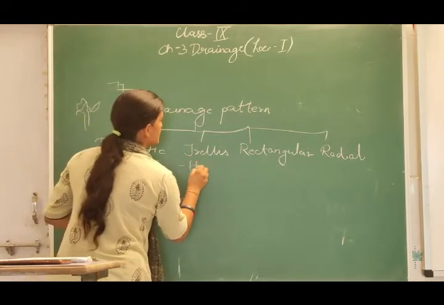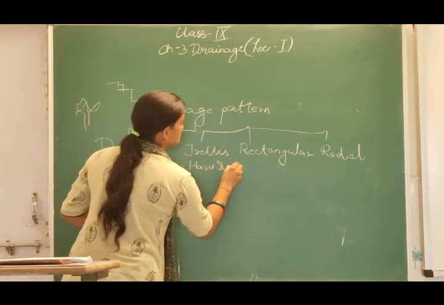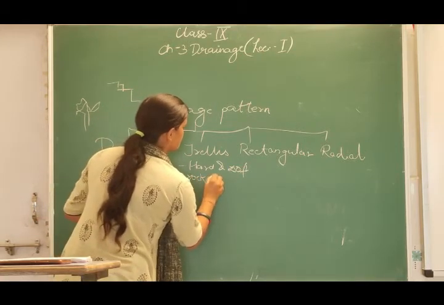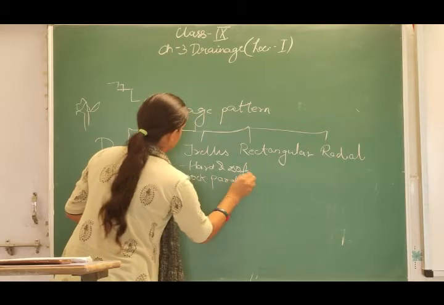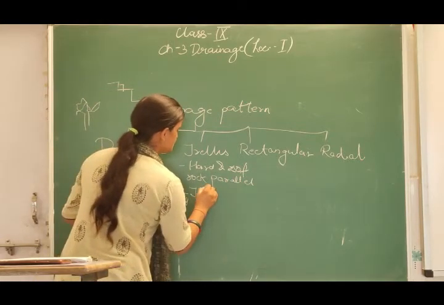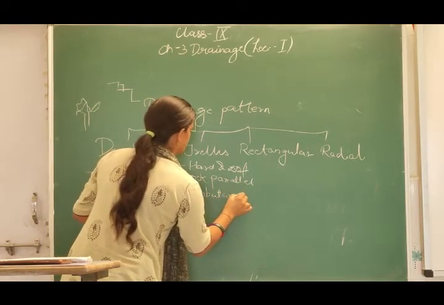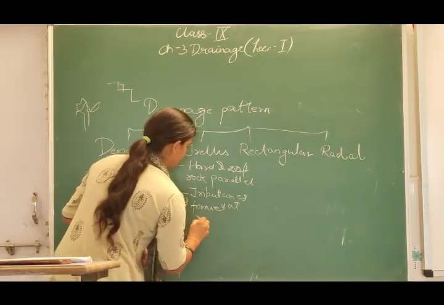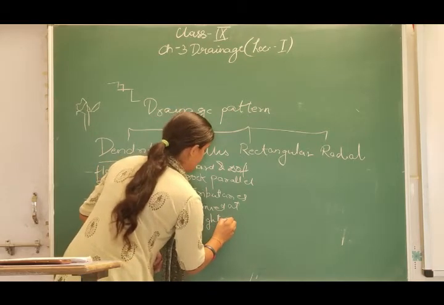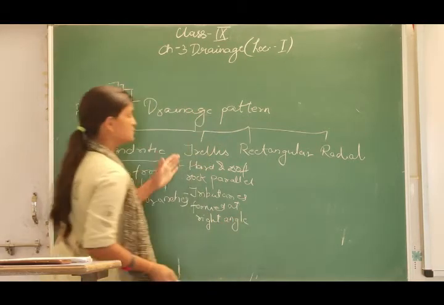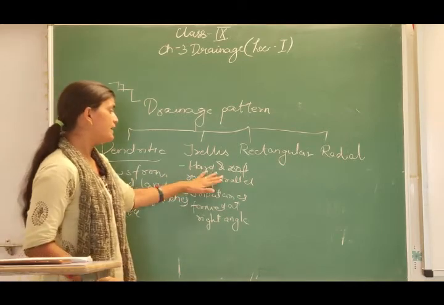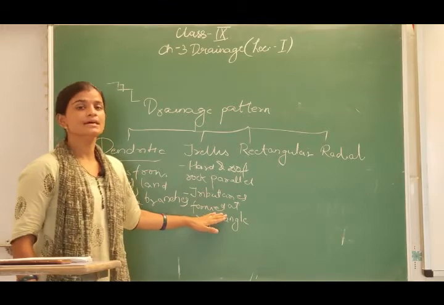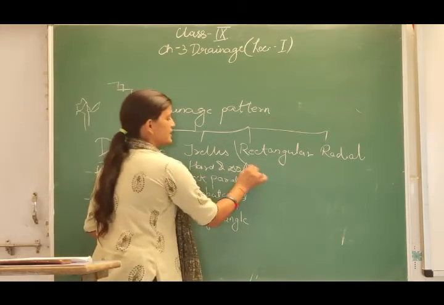So what happens here is that the hard and soft rock are parallel to each other, and secondly the tributaries are formed at right angle. So this was the trellis drainage pattern: hard and soft rocks are parallel to each other, and secondly, the tributaries are formed at the right angle. Then we can see the rectangular pattern.